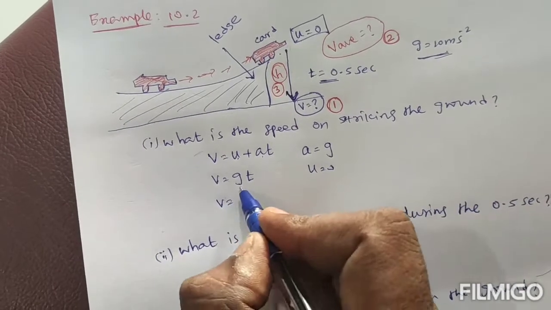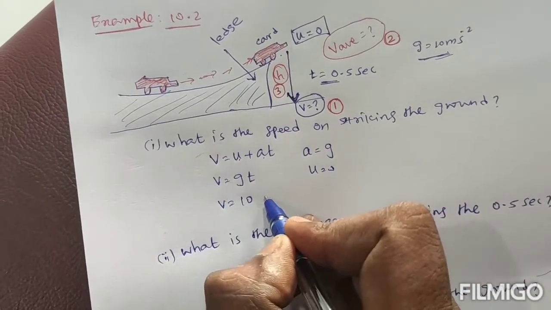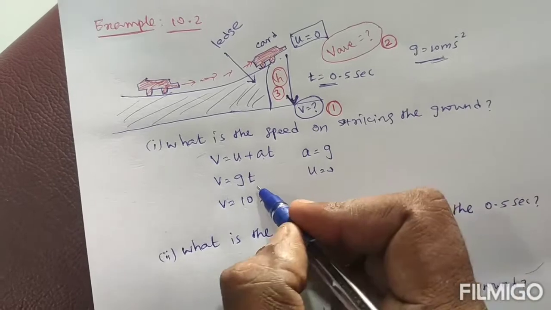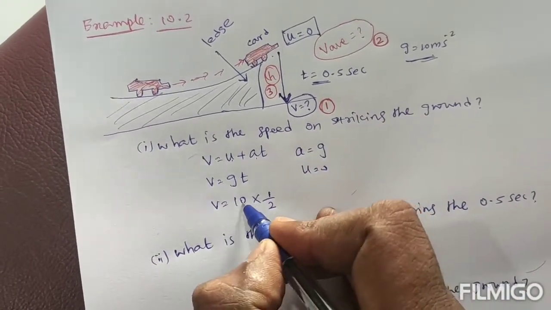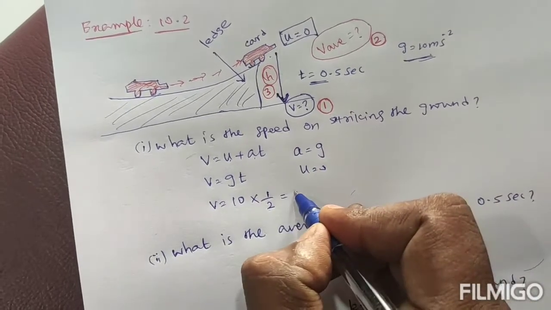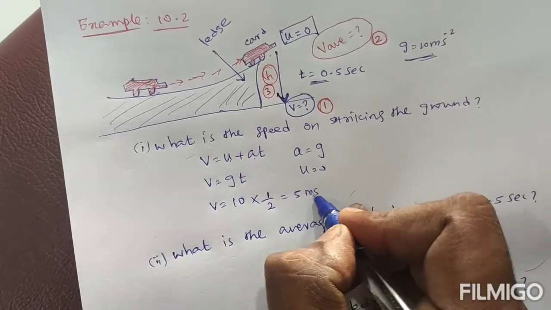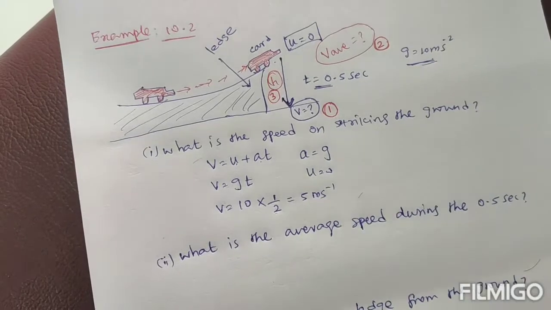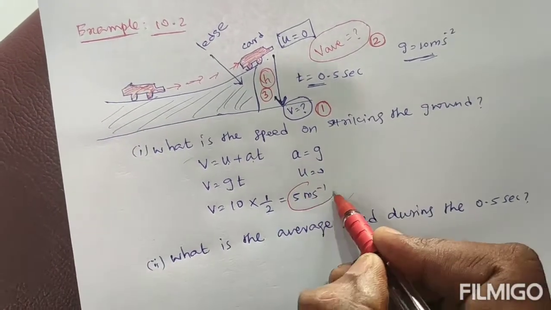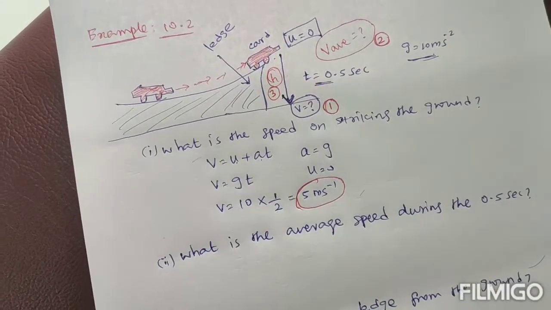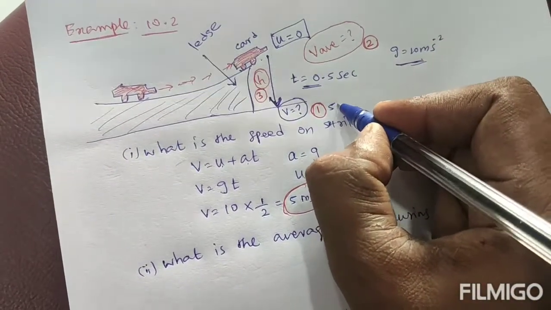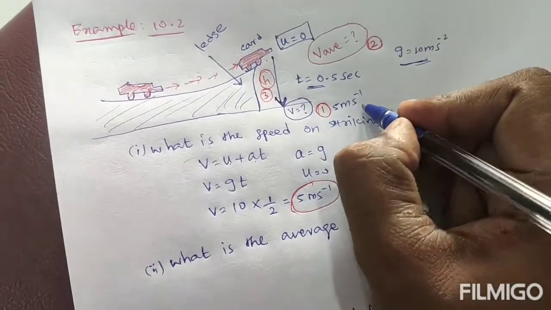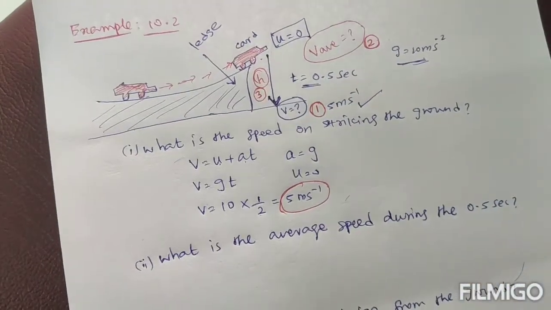Therefore V is equal to the G value given in the question, 10 meter per second square, times the time value 0.5, which is half. So 10 divided by 2 is equal to 5. So 5 meter per second. That is the answer for the first question. When the car strikes the ground, its speed is 5 meter per second. So the first question is over.